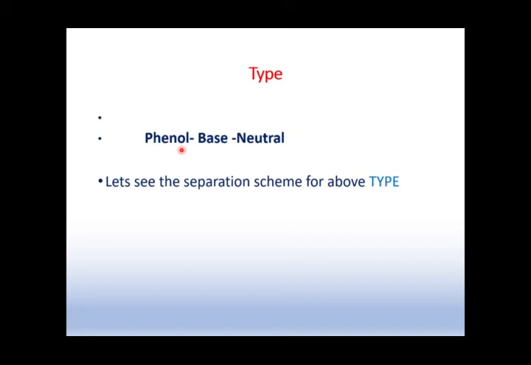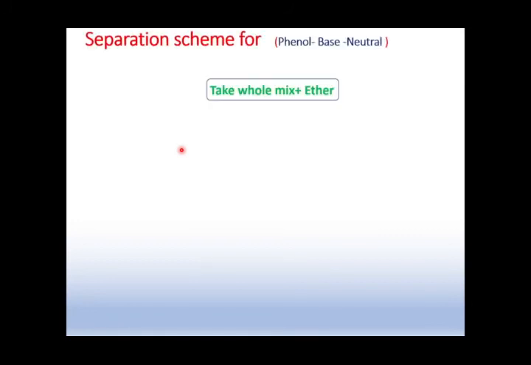So most of the time students start from the first step. So friends, look at the type. Previously the mixture was unknown to us, but now we know the type. That means we know what that white powder contains. It contains only phenol, base and neutral, so we need not do the tests which are required for the acid, because acid is not present in that ternary mixture. So we will skip that part of acid and directly start with the phenol. So how can we separate out the phenol? We just add the 50% NaOH.